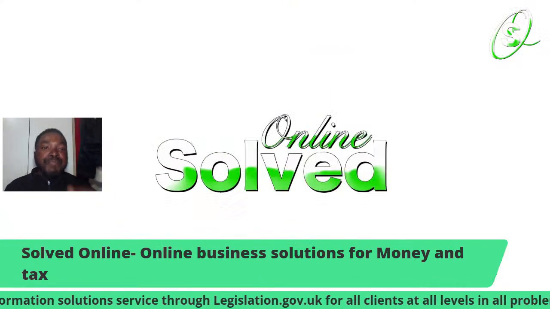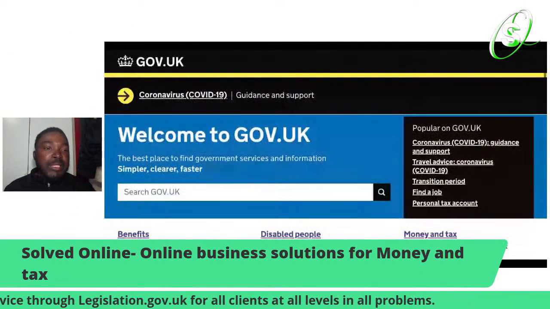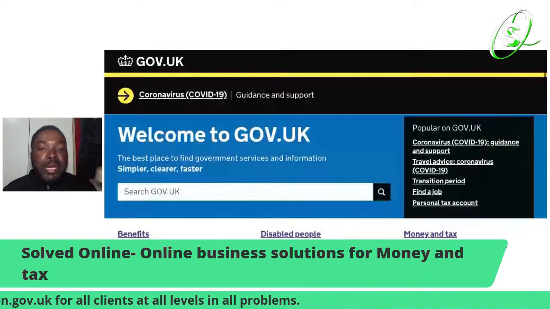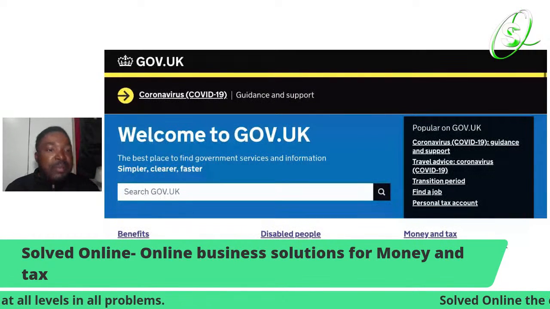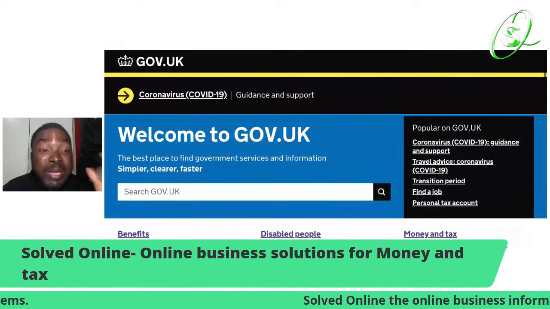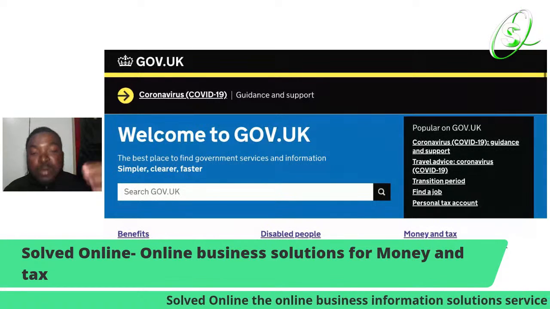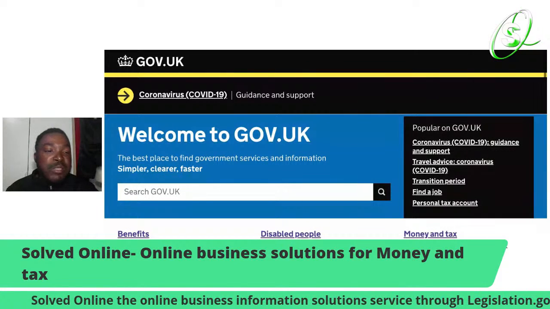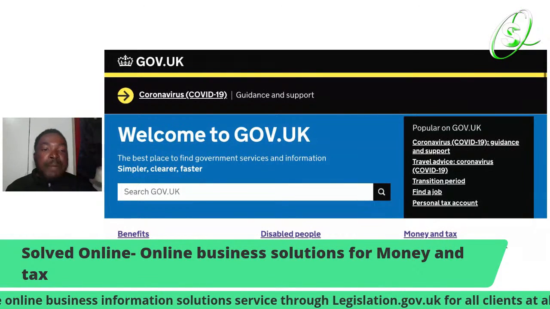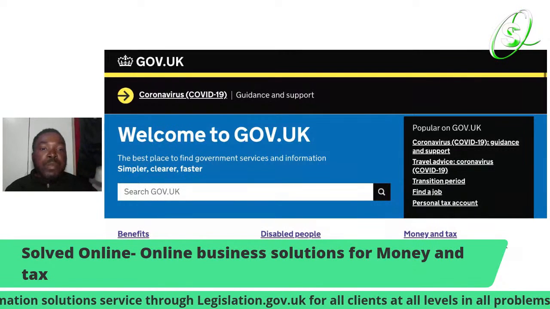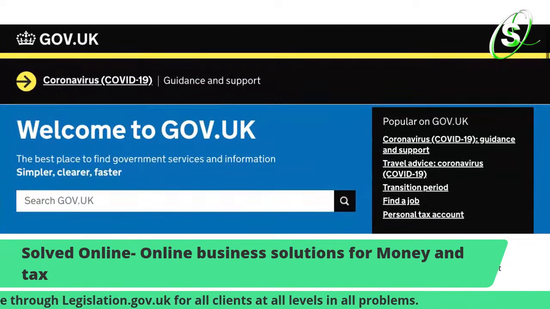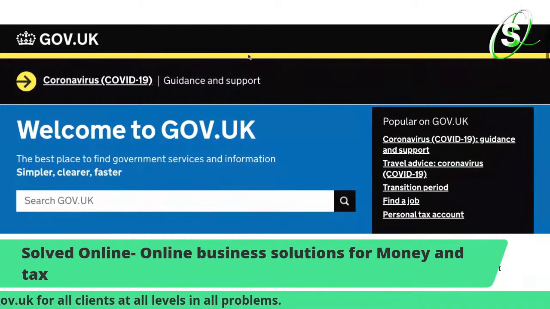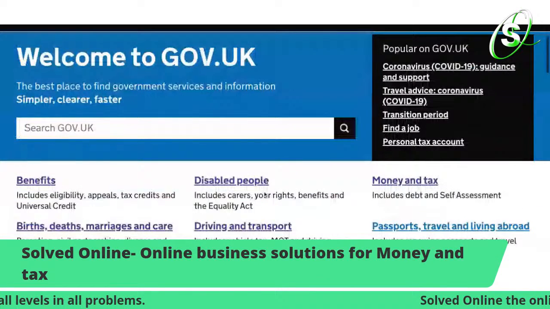So again, as you see, it's .gov.uk, the place to find government service and information simpler, clearer, faster. Let me just make the screen bigger for everyone to see. Like I said, we're going through all the departments where it's all about business.